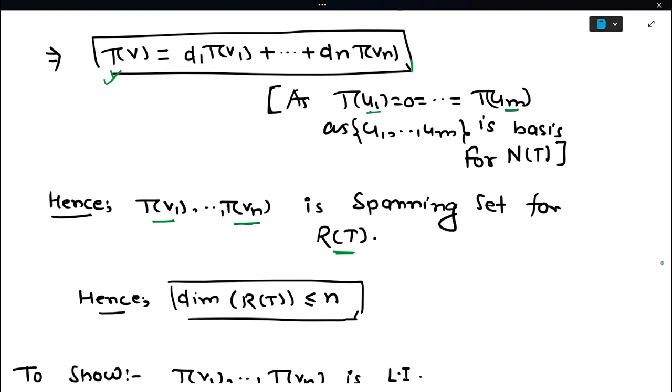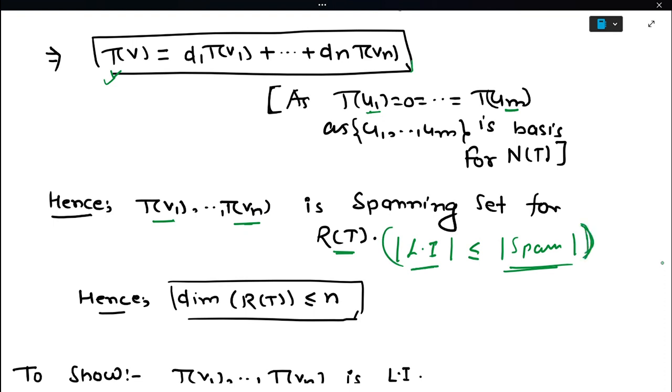Okay, now we have proved in my previous lecture that a linearly independent set has cardinality less than or equal to a spanning set. So the cardinality of a spanning set will be greater than or equal to the cardinality of a linearly independent set. I have proved this in my previous lecture.